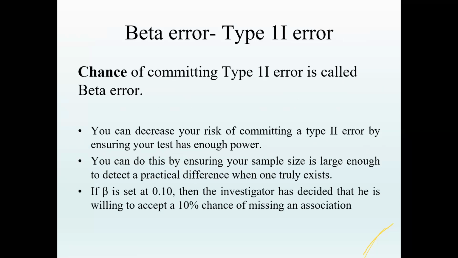Now the probability of committing type 2 error is called beta error. We cannot rule out alpha error or beta error in any study, because it is more or less like a court trial. We are trying to gather evidence against the null hypothesis, so there will always be a possibility of error. So you have to decrease the risk of committing the type 2 error, and ensure that you have enough power for the study.